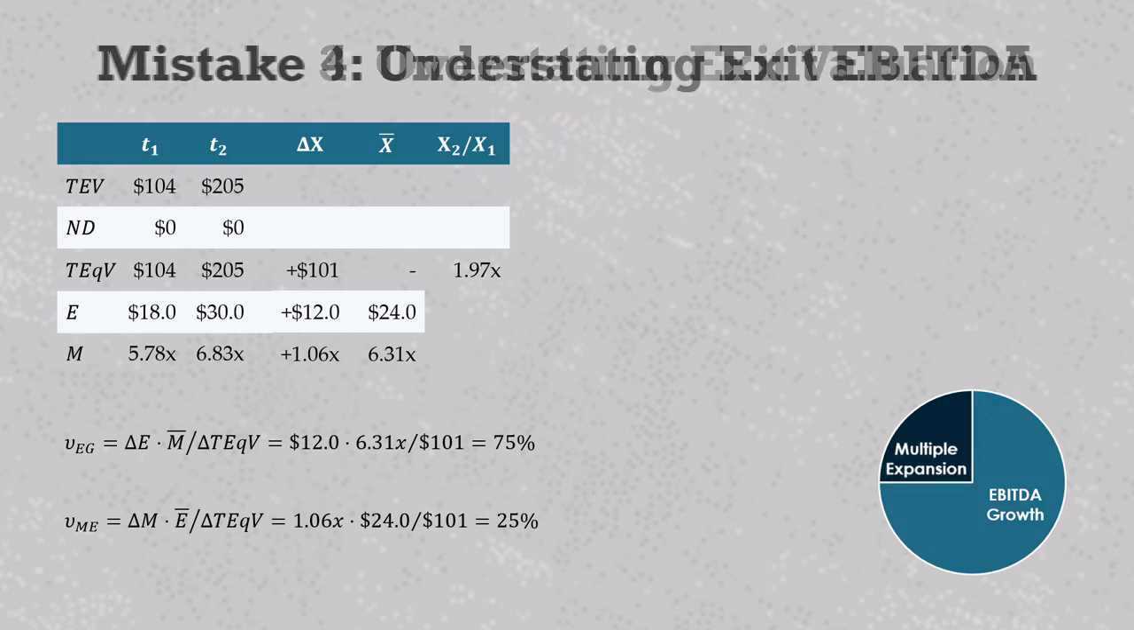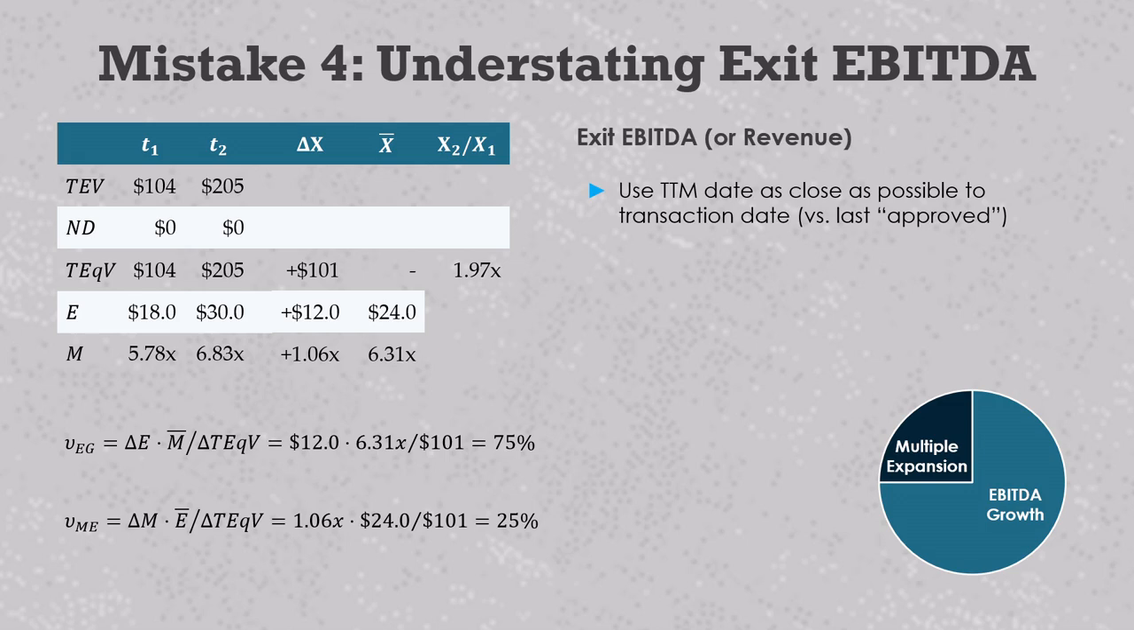Mistake number 4 is understating the exit EBITDA. Now, just like with the entry EBITDA, GPs should always strive to provide a performance metric with a TTM date that is as close as possible to the transaction date and one that is as unadjusted as feasible. We really don't have an issue with deal professional bias here.